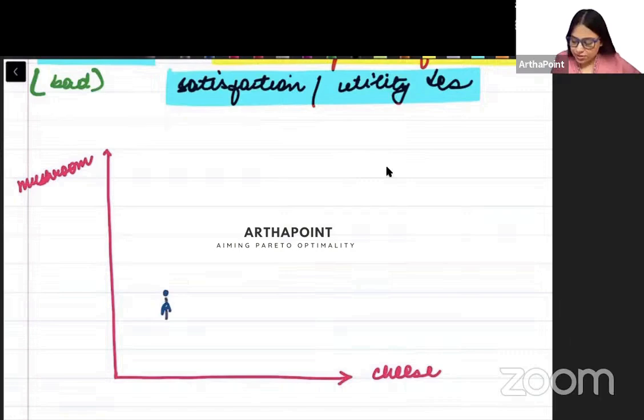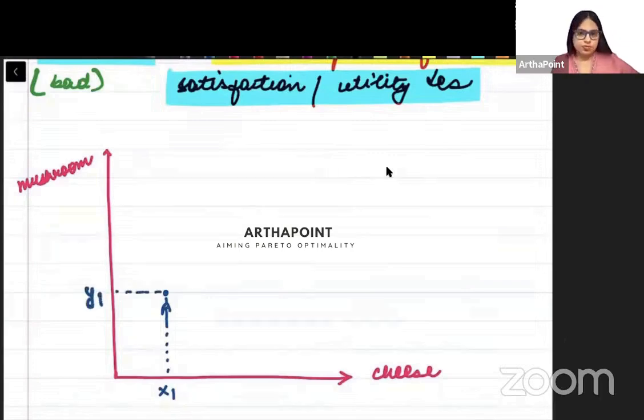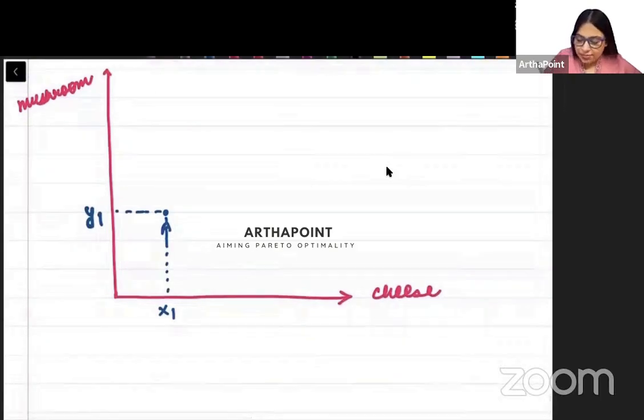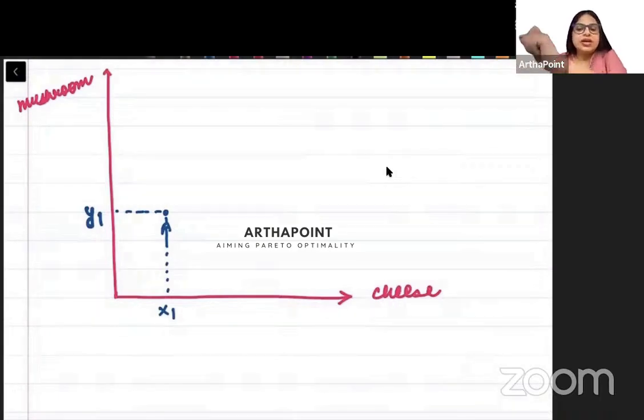Point A पर I have x1 amount of cheese and y1 amount of mushroom. Now I am looking for a point जो मुझे same satisfaction दे as point A. It should give me the same satisfaction as point A. ठीक है, so consider point B बेटा.